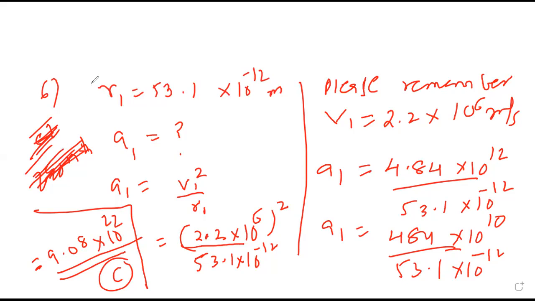Next. 7. Total energy of the electron orbiting around the nucleus in the ground state is. Energy in the ground state is minus 13.6 electron volt. So it is less than 0. Option 2.